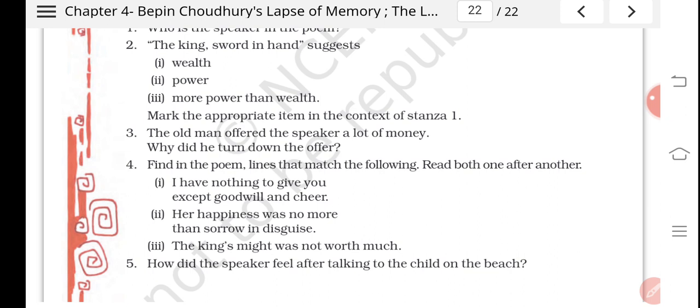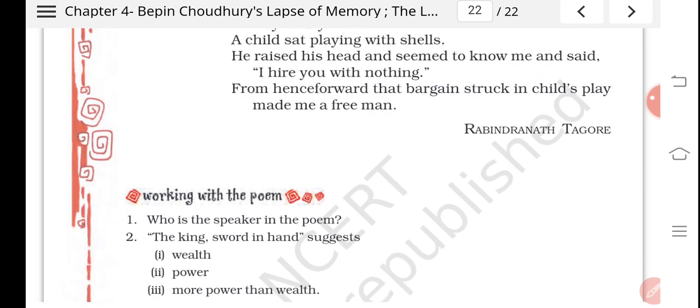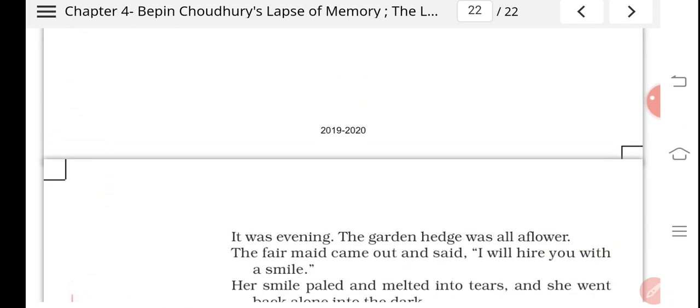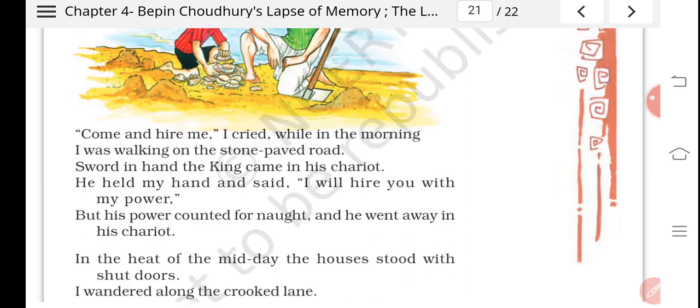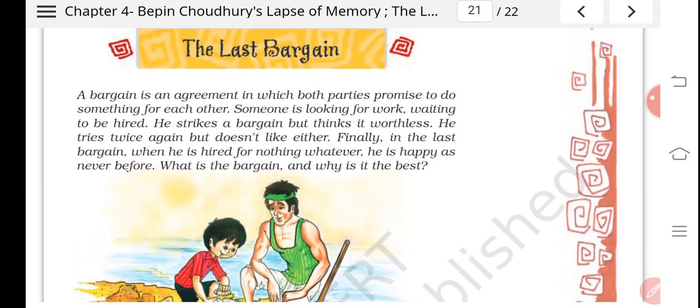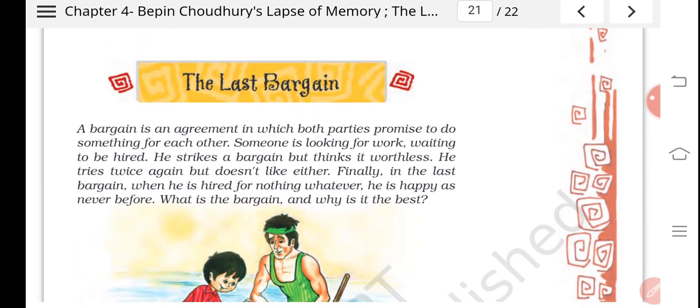So, dear students, now we have finished this chapter, the poetic devices used in this chapter, and we have also finished the exercises and question answers of this chapter. I recommend you go through the video completely and listen to it completely when you are making notes. It will be quite helpful for you to write down the answers by listening to me, and we will now go and read another chapter in the next video.